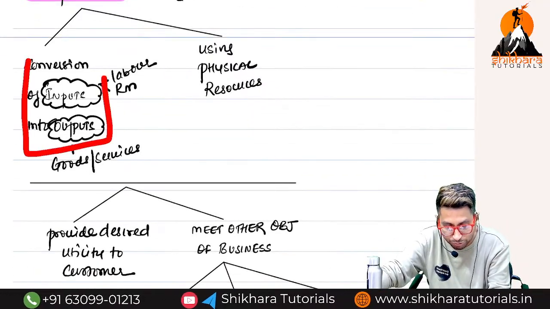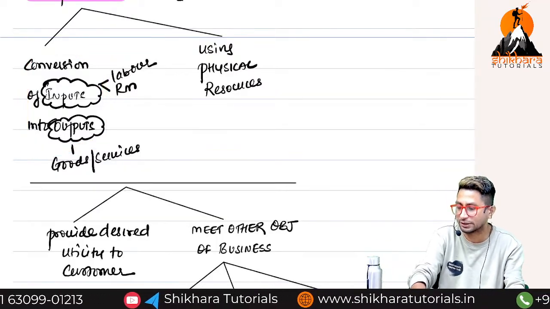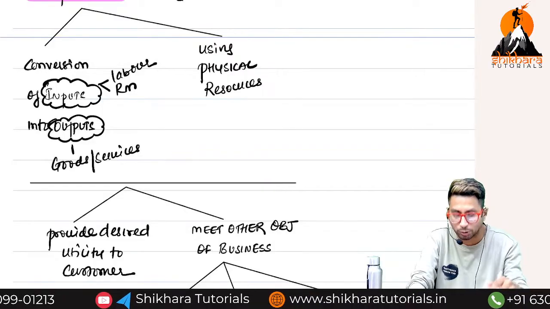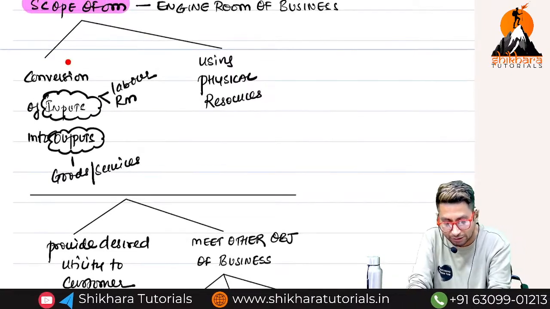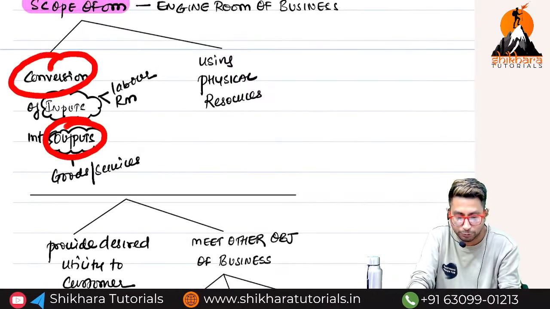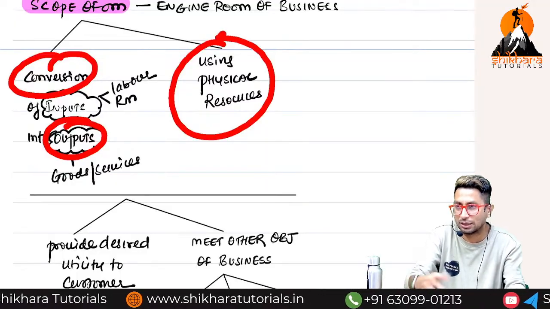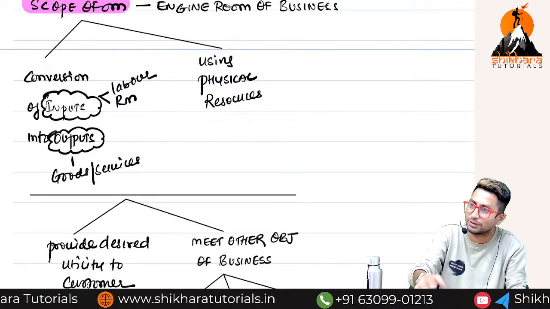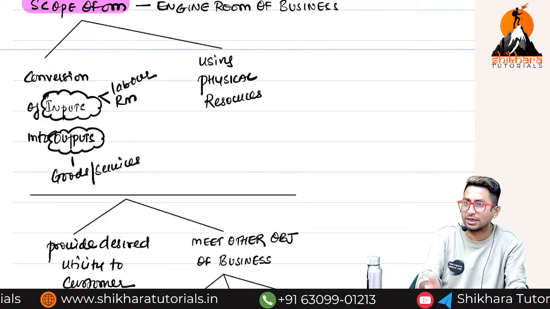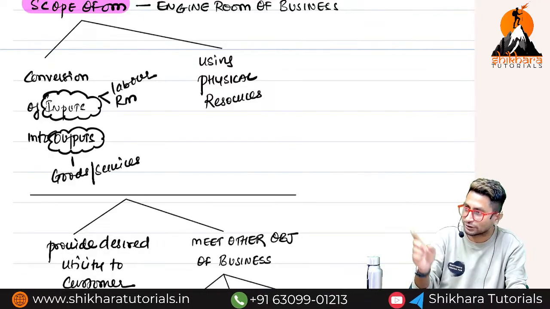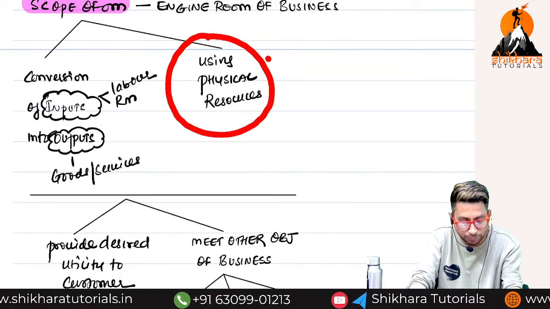Conversion of inputs to outputs. What are inputs for a business? For a manufacturing company, raw materials. And what are outputs for a manufacturing company? Finished goods. Now, I will convert inputs into outputs using what? Physical resources, meaning machinery. Nowadays, are human beings working more or are machines there more? Nowadays, are people getting jobs or losing jobs? Oracle, you know, right? They have removed 25% of their global workforce. Why? Because they want to replace these human beings with what?